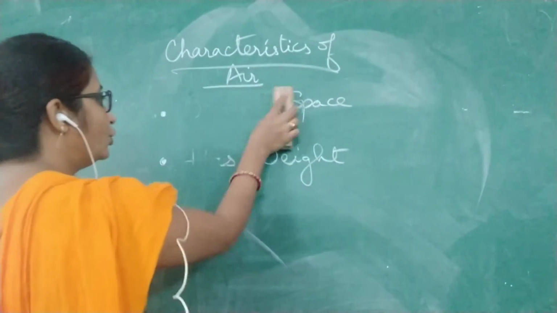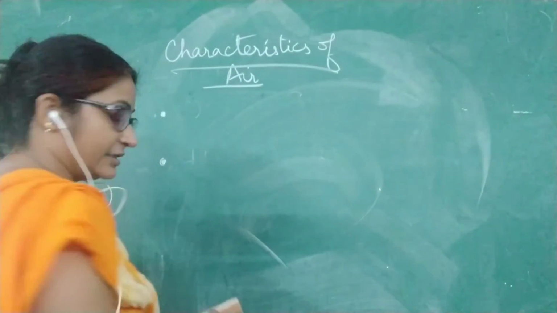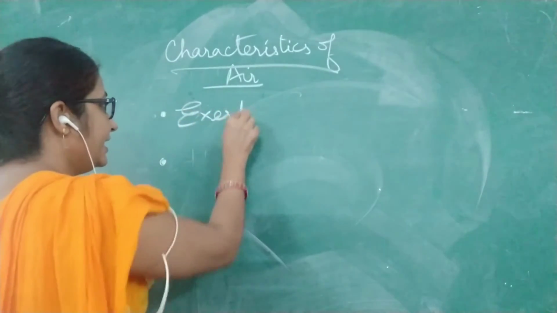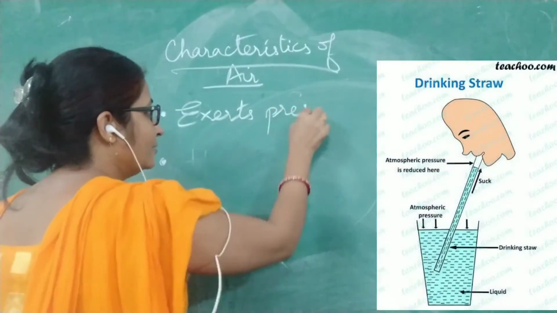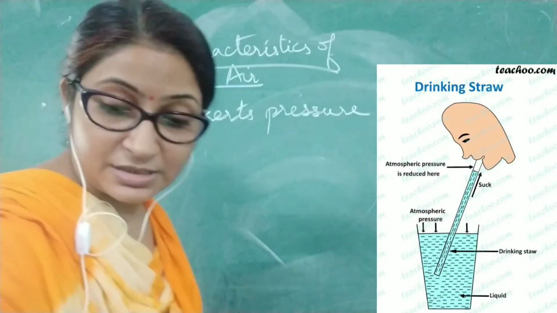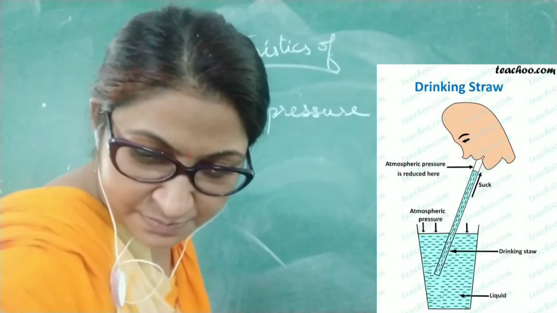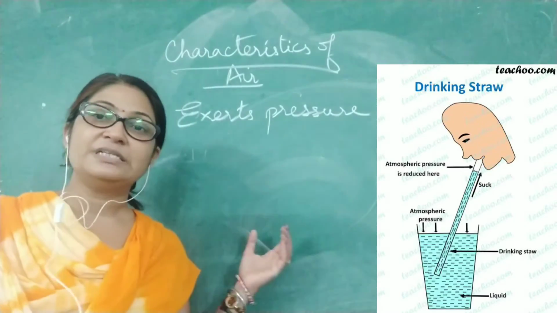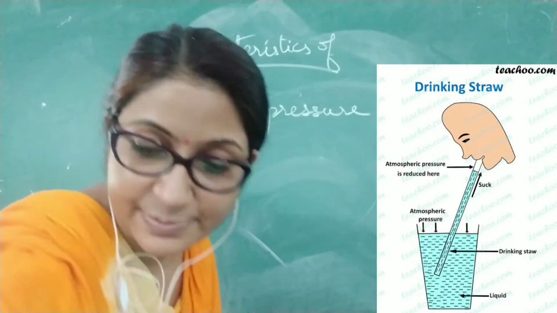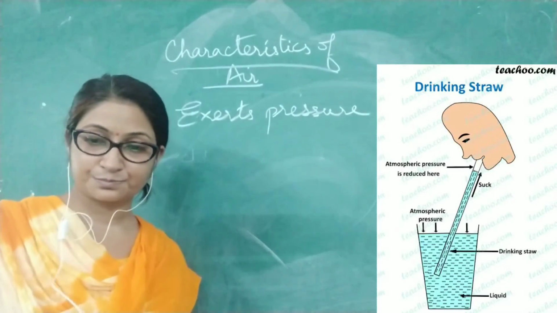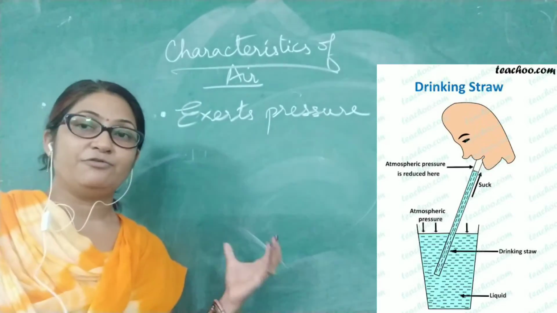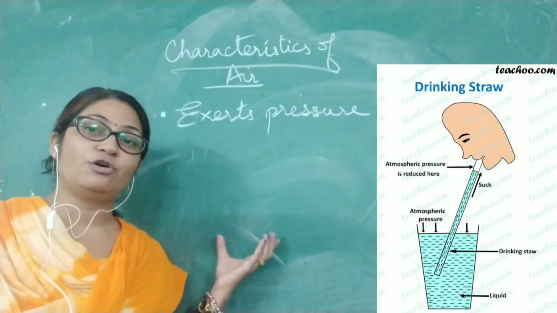And then coming on to the last characteristic of air, it exerts pressure. It means it applies pressure. Whenever the air is present, as you can see again in this example, we can experience the pressure of the air.